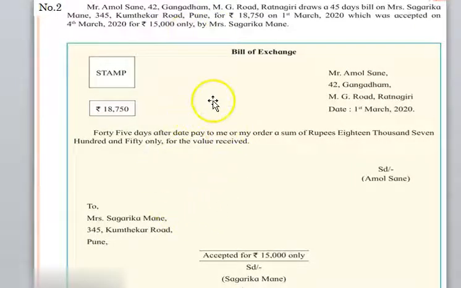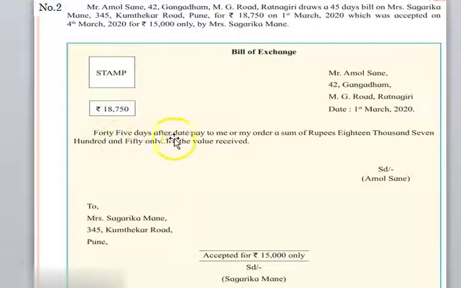Now let us see the format of the bill of exchange pro forma that we have prepared here. Bill of exchange, on the left hand side the stamp, and on the right hand side the name and address of the drawer is mentioned over here, Mr. Amol Sane and address. Now the date on which he has drawn the bill, that is 1st of March 2020, and on the left hand side the amount of the bill. Now subject, as I said, no changes in this. 45 days is the period of the bill. Here we have to write 45 days in words.